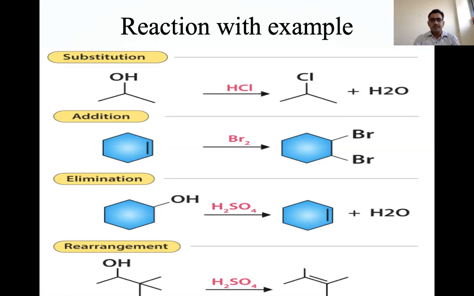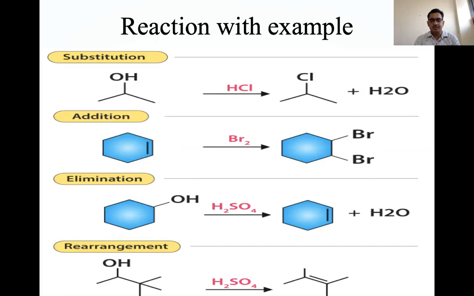The next reaction is the addition reaction. Some atoms or groups we can add into the reactant. Here, cyclohexene is one of the reactants. So we are adding bromine on that particular cyclohexene ring. We get the added product. Extra atoms are added on that particular reactant. So that is the addition reaction.